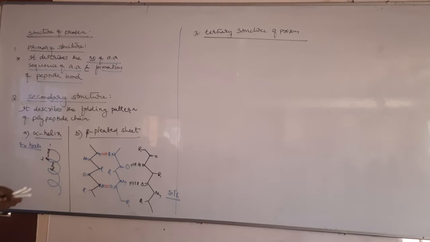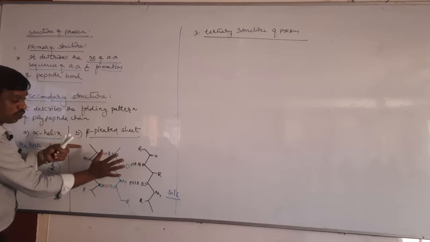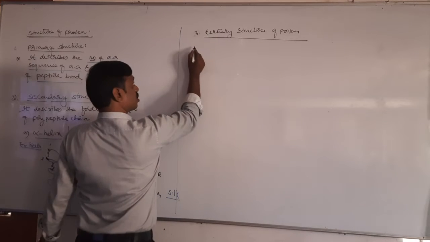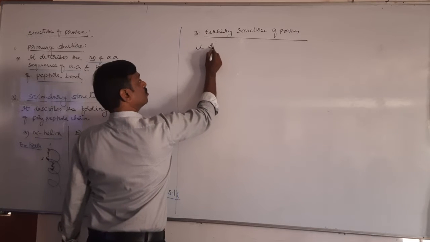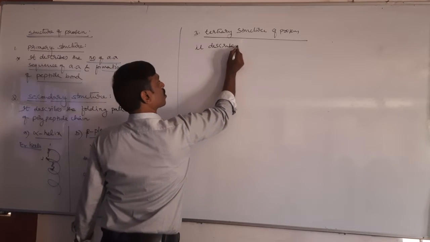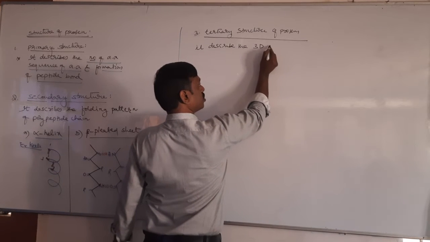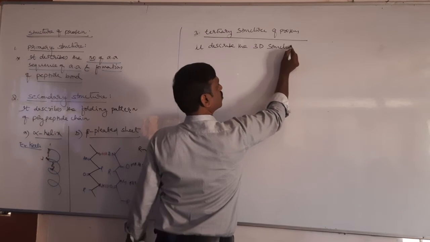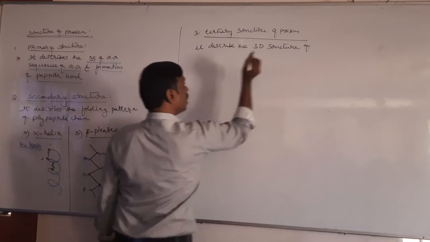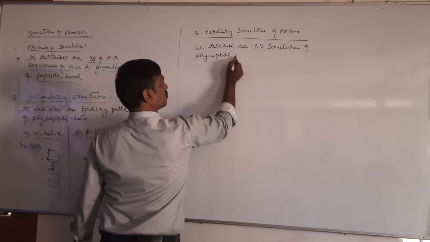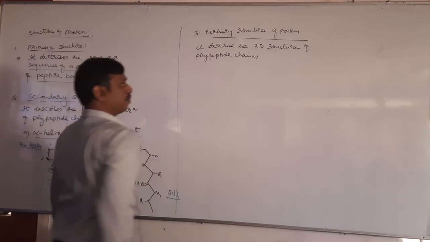three-dimensional arrangement. If you take one protein, this protein has a 3D structure, right? So the 3D structure of a protein or polypeptide chain is explained by tertiary structure. Therefore, it describes the three-dimensional structure of the polypeptide chain.